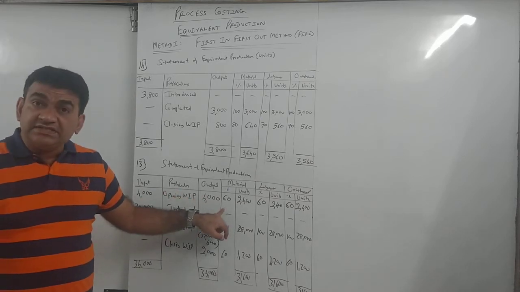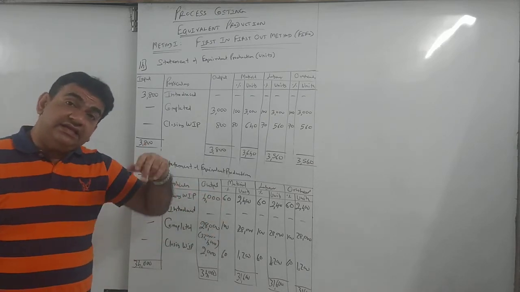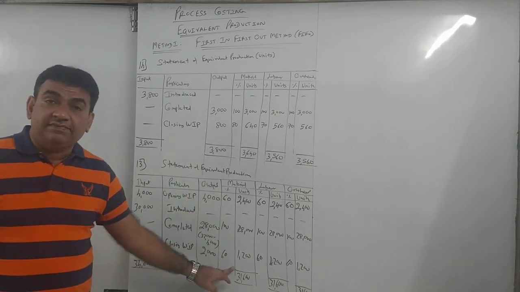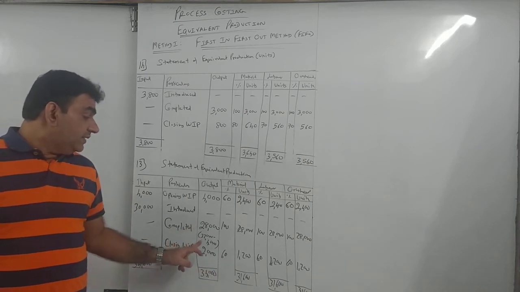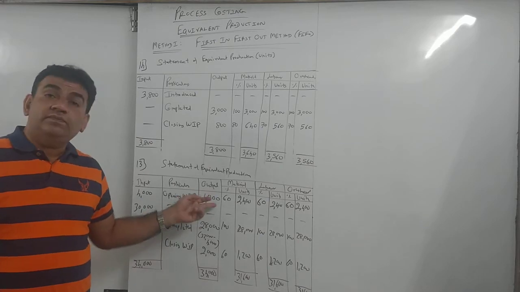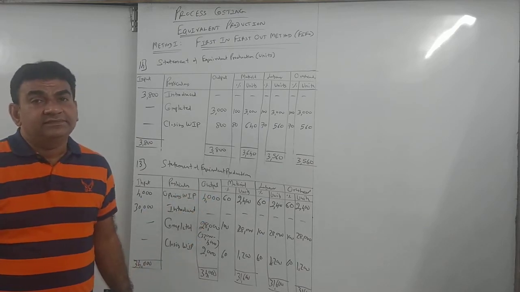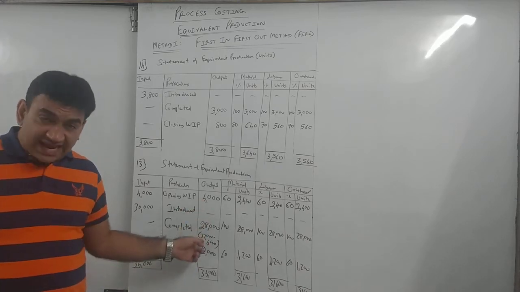The new point was opening WIP, which you will put it in input and output. It was 40% complete last year, so I will complete the remaining 60. Opening I will take the difference. Closing I will take same. And another point was completed 32 दिया है, FIFO है, so first you will complete the opening stock. So 32 में से 4 गया, I get 20. Getting it? Don't worry. The next sum is exactly same.